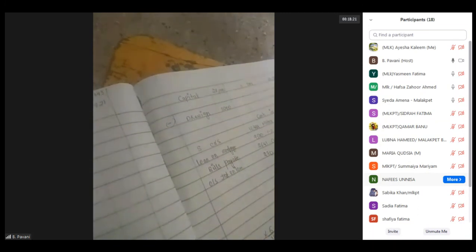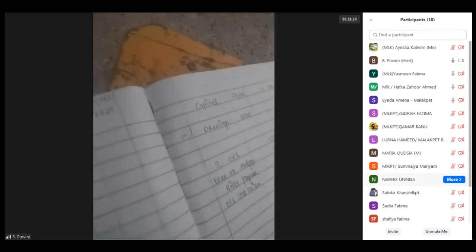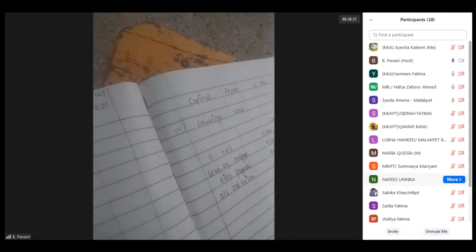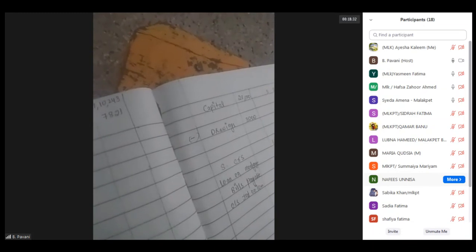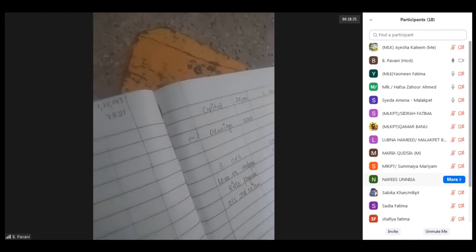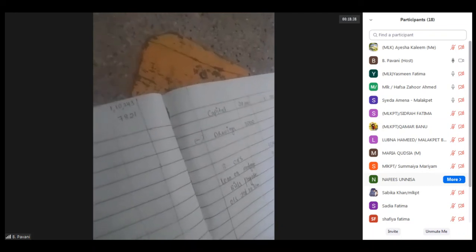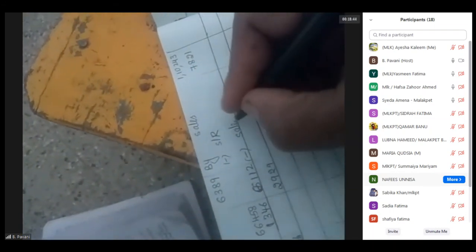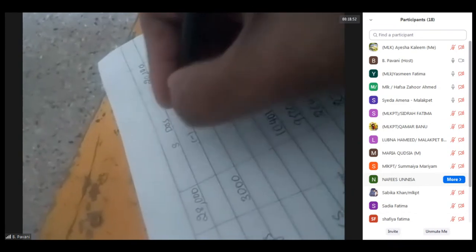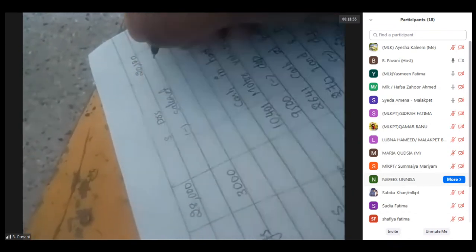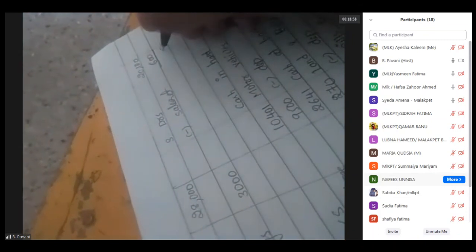The next, as you can see, they have given that goods costing rupees 500 were sent to a customer on sale or return for 600 on 30th December has been recorded in the books as actual sales. Means it is not a sales, but they have treated it as a sales. So what we should do? The 600 we should subtract from the sales. Sales less sale return is 600. One effect here and one more effect from sundry debtors, less sale return 600. Okay, one effect I've shown here.